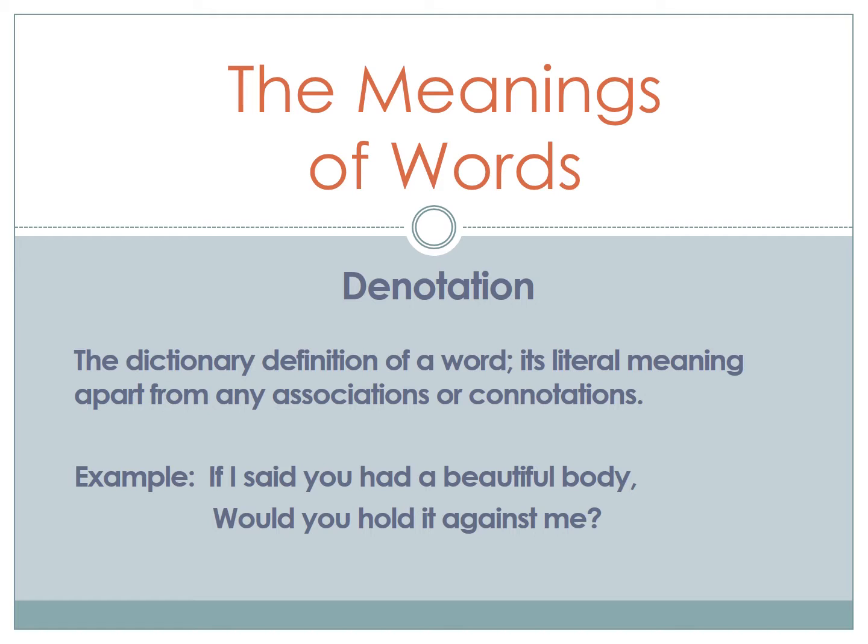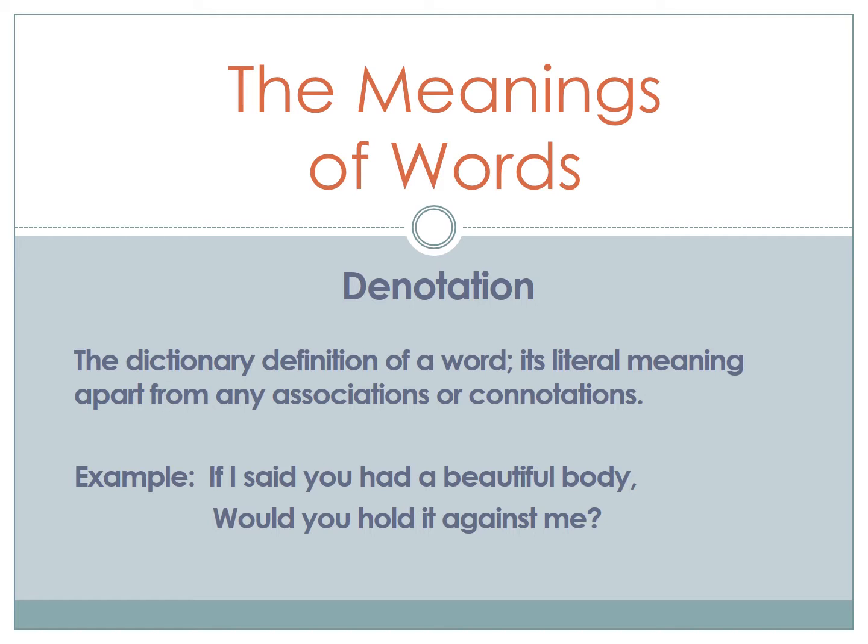Opposite of connotation, we have denotation. Denotation is the dictionary definition of a word. It is the literal meaning of the word, apart from any associations or connotations. If I go back to my previous example, if I said you had a beautiful body, would you hold it against me? In the denotative meaning of this, the author of these words is saying, would you hold your body against me?